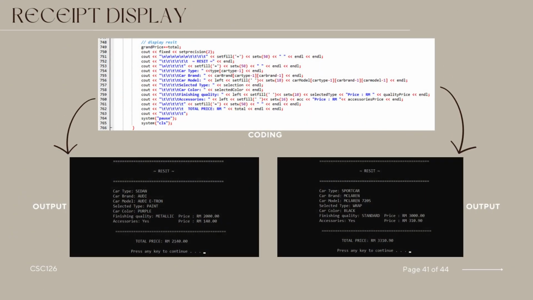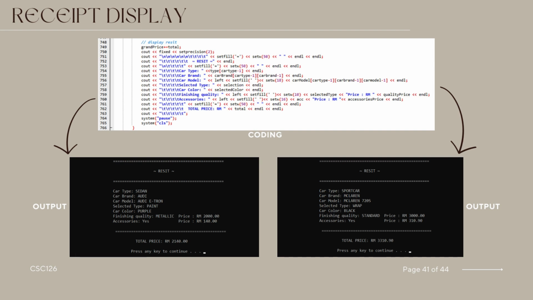In the C++ code segment, the program calculates the total cost of the selected customization option and updates the grand total. Subsequently, it generates a detailed receipt displaying the chosen car type, brand, model, selected paint or wrap type, car color, finishing quality, and accessory, along with their respective prices. The receipt also includes the total price for the customization.